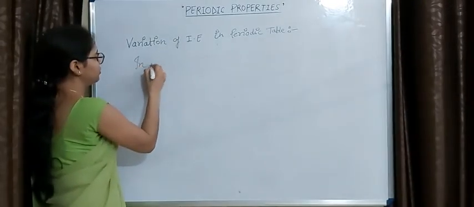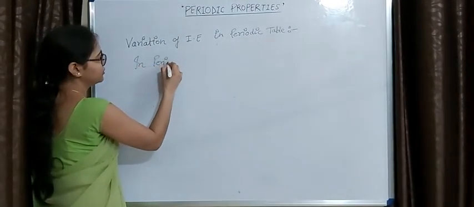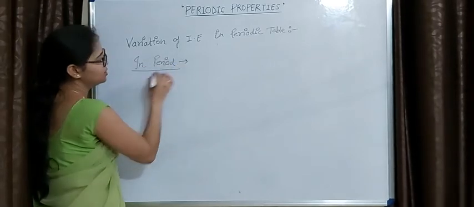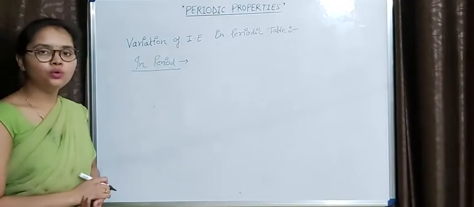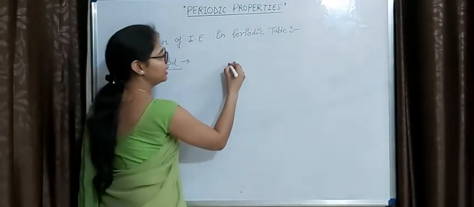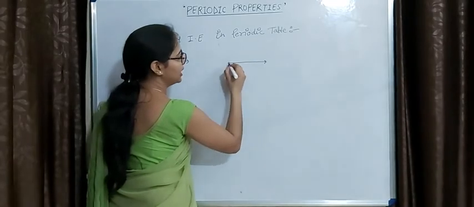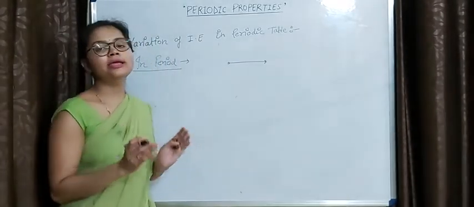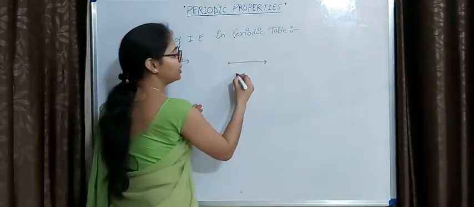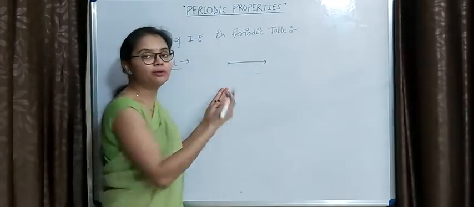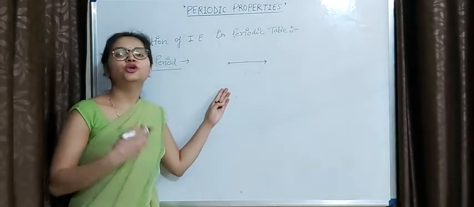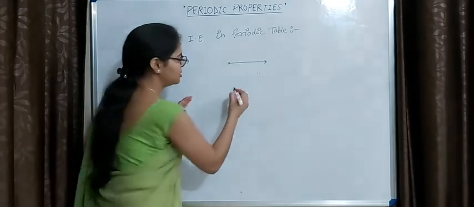So first we'll talk about in period. So what happens in period? As we know that when we move in period from left to right, then the number of orbits remains the same, okay, but as atomic number increases, the number of protons increases, and the number of protons increasing means nuclear charge increases, okay.